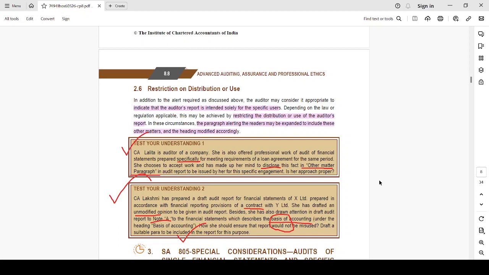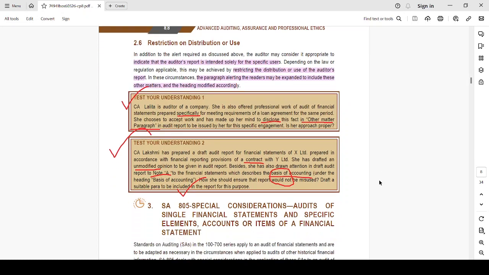Yes, you are right. She can do so. Her approach is proper because she has accepted the engagement on a special purpose framework and she is also ready to disclose the fact in the other matter paragraph. Okay. Let's move on to the next question.